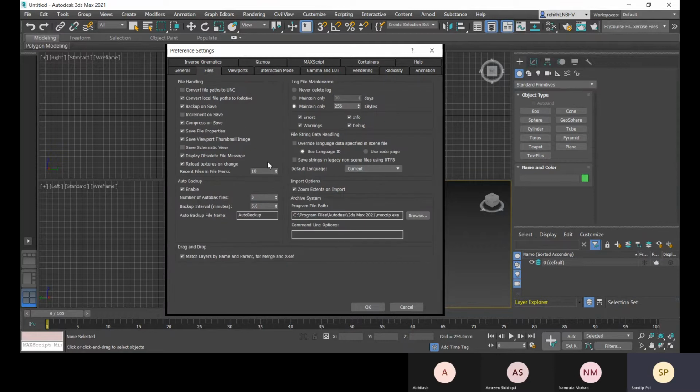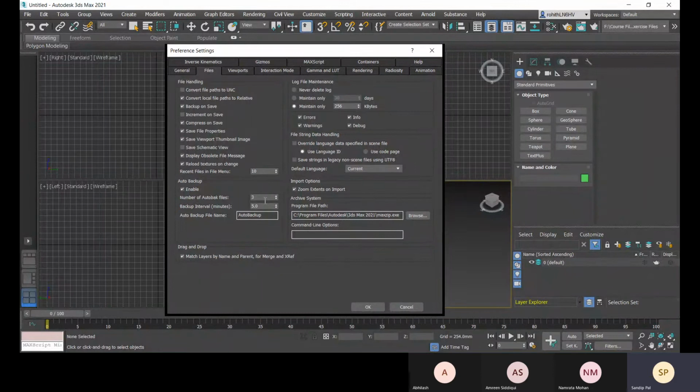Now let's go to this file option, and here you see that the program file path is set, this one. This auto backup option is checked. This is enabled right now. So it will create up to 3 backups. Whenever you save, the last 3 backups will be saved, at every 5-minute interval.